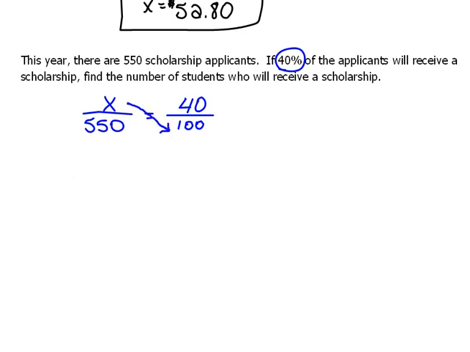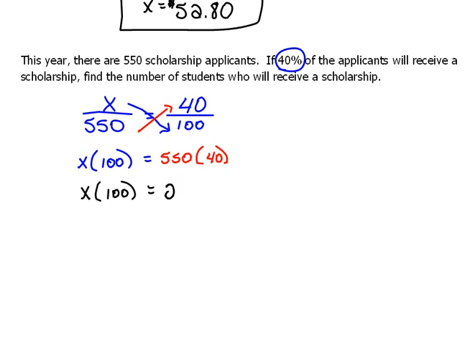Now we can solve. So we have x times 100 equals the cross product of 550 times 40. And that leaves us with x times 100 equals, when we do our multiplication here, 550 times 40 would be 22,000.